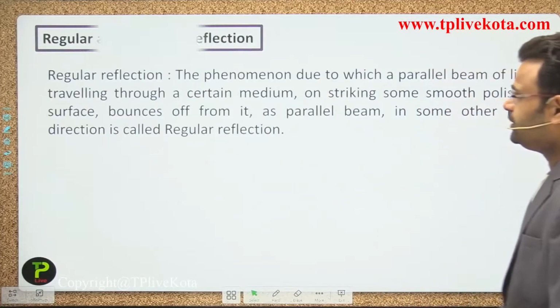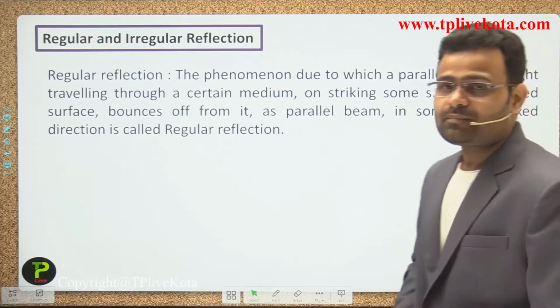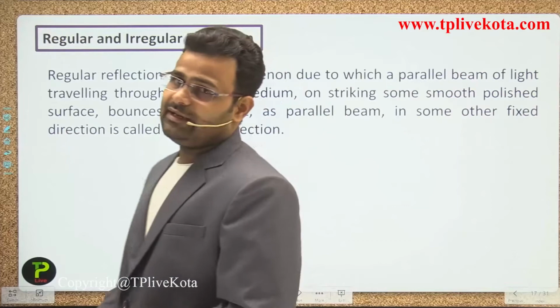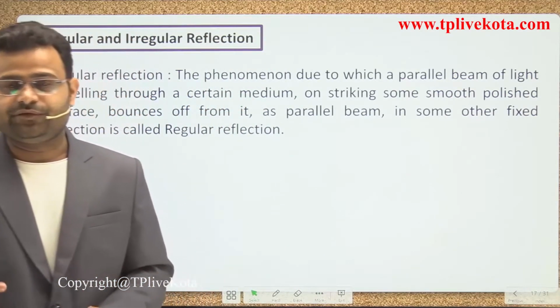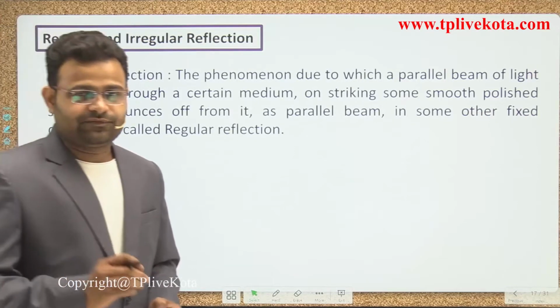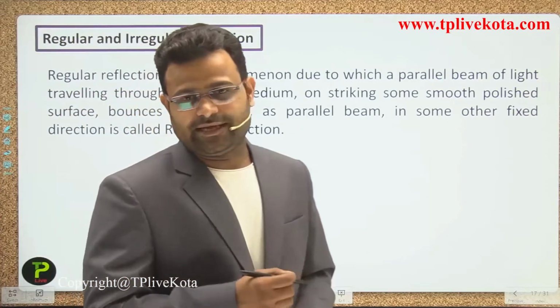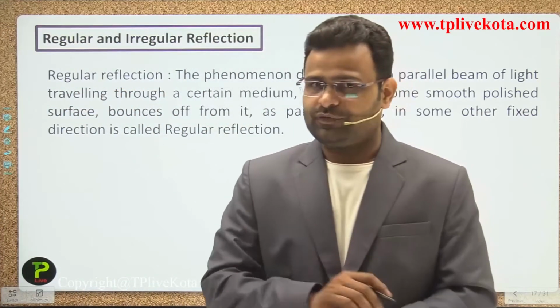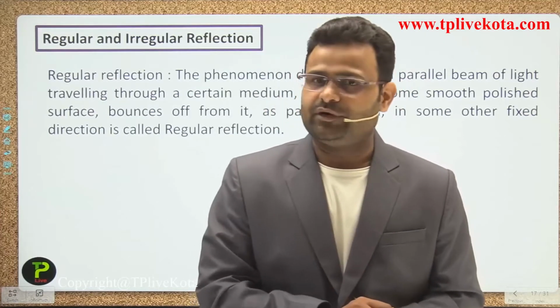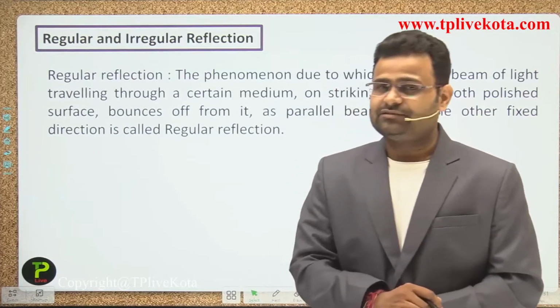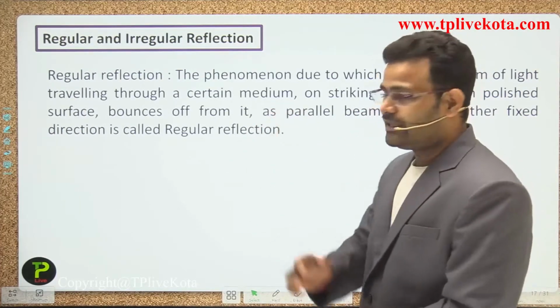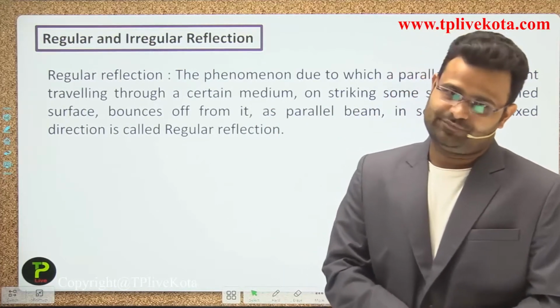Now we move to the next point, that is regular and irregular reflection. Previously we said that if we take a plane surface, we obey the law of reflection, meaning angle of I is equal to angle of R. On the basis of the surface, we are discussing regular and irregular reflection.